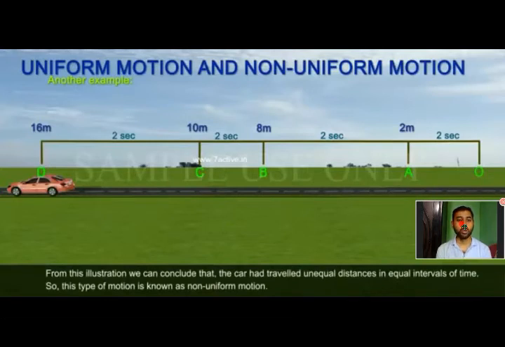From this illustration we can conclude that the car had traveled unequal distances in equal intervals of time. So this type of motion is known as what? Non-uniform motion.